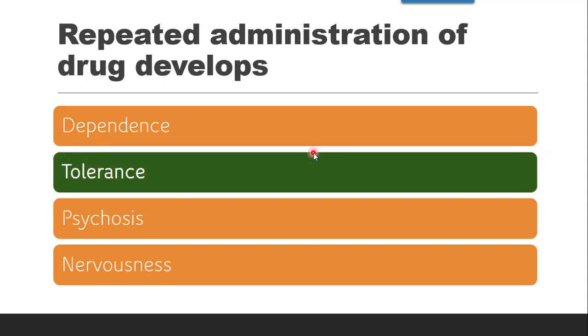Tolerance is the kind of situation wherein the repeated administration of morphine or narcotic analgesic will develop tolerance. Tolerance means it's just an ability to tolerate things. If someone is telling you no, that is wrong, you should not do this, you should not do that, then also you will do that. That is a kind of developing tolerance.